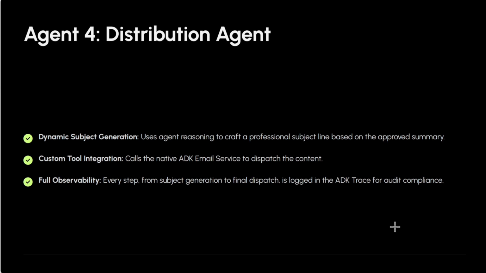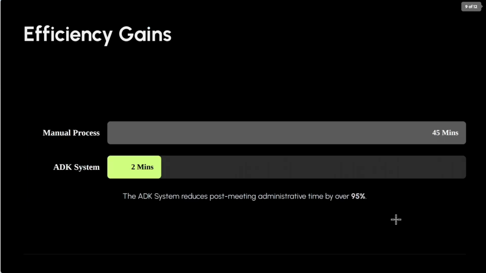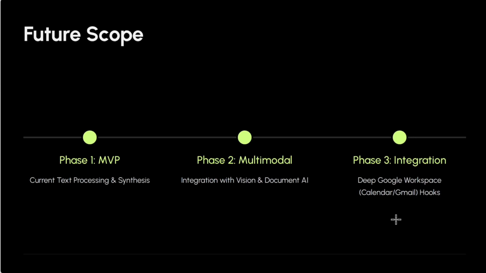The results are compelling. By replacing a typical 45-minute manual process with a 2-minute automated workflow, the ADK system delivers an efficiency gain of over 95%, freeing up valuable employee time.